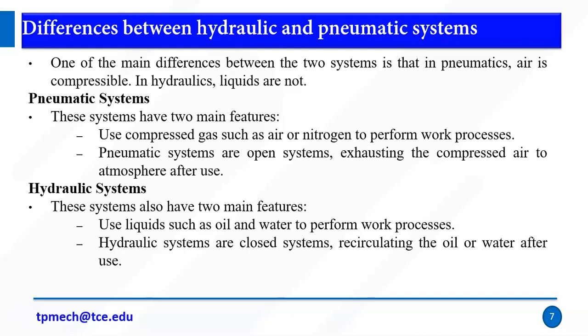Right, so pneumatic systems have two main features. One is that it uses compressed gas as the medium, examples are air or nitrogen, to perform the process. Second, it is an open system. Why do we say open system? Because air is available in the atmosphere, so no need to store it. It is an open system, exhausting the compressed air into the atmosphere after use.